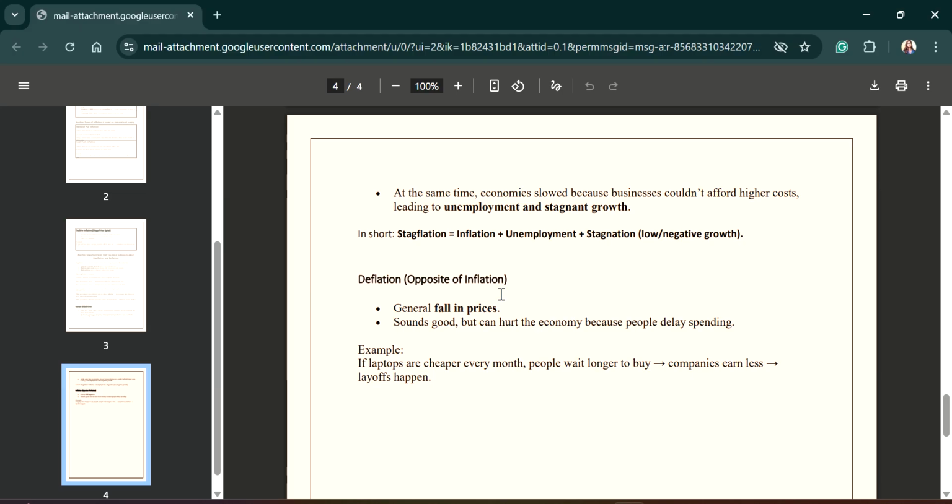Because if the price of a commodity decreases, it means the company will go into loss. They will cut down employment, layoffs happen, and economic growth is impacted negatively. Hence, deflation is not good for the economy.